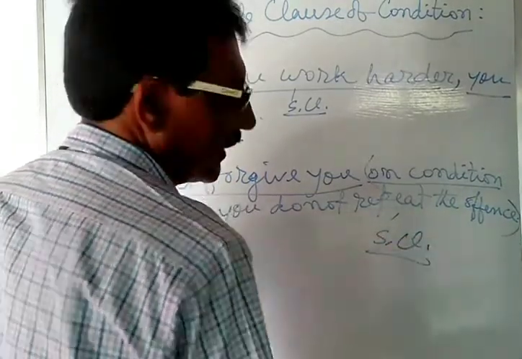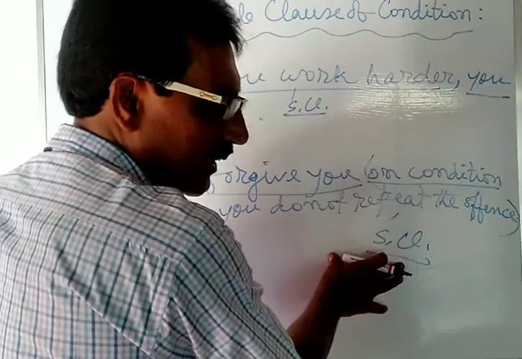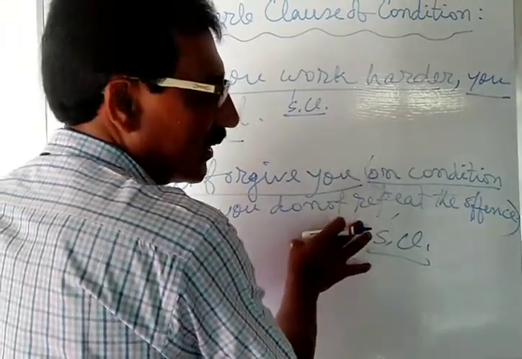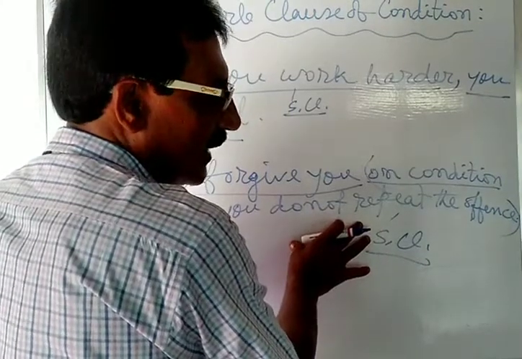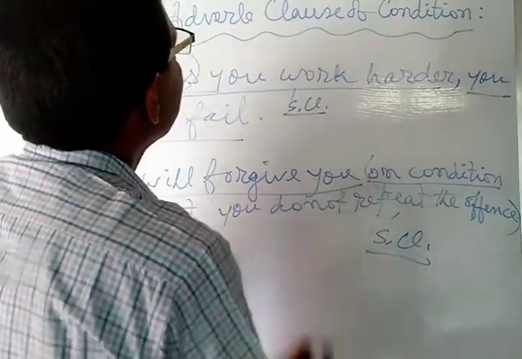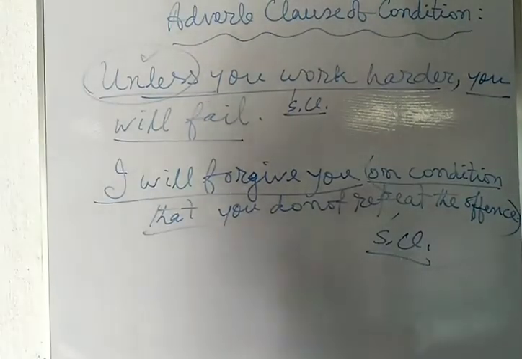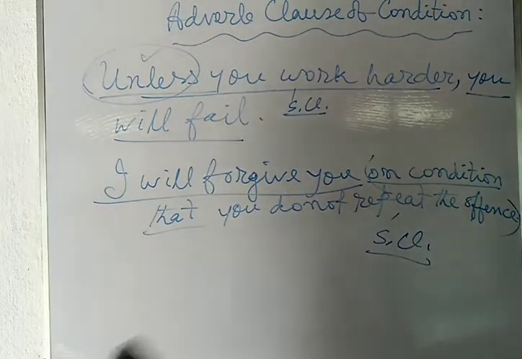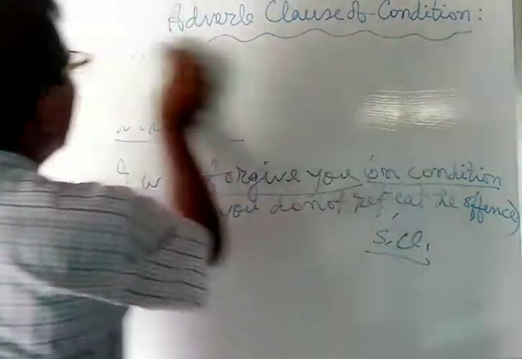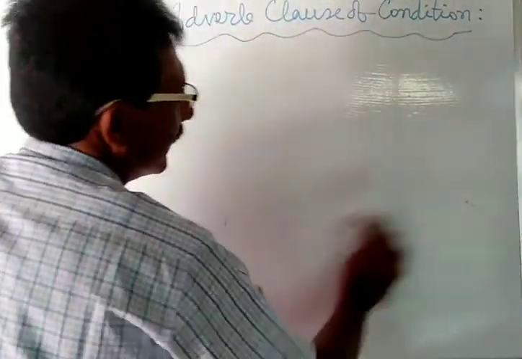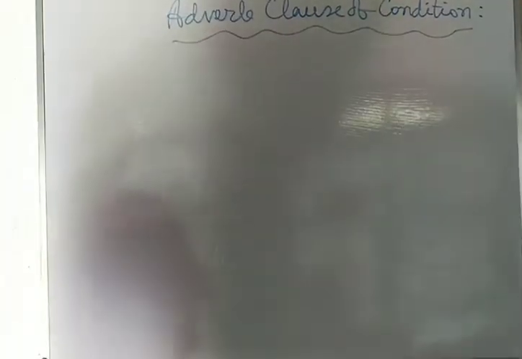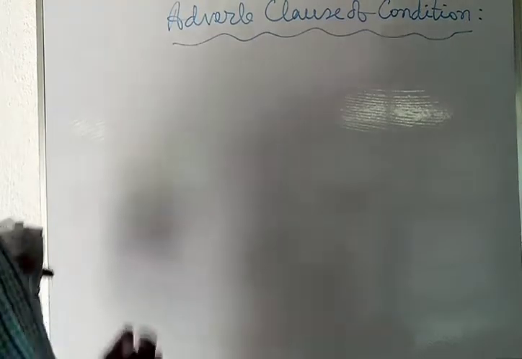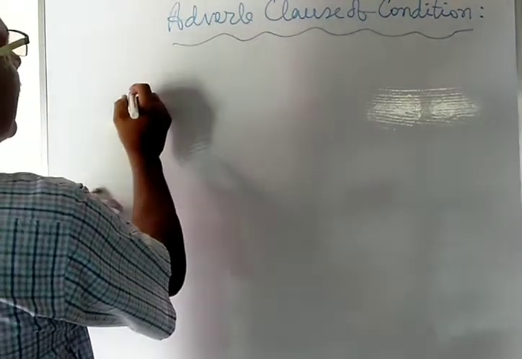This subordinating clause is used in order to express the adverb clause of condition. Sometimes the subordinating conjunction is omitted in an adverb clause of condition. Now see some examples where the subordinating conjunctions are omitted.